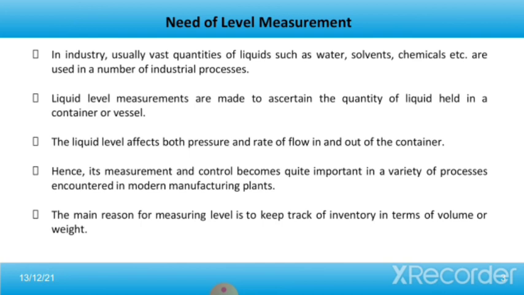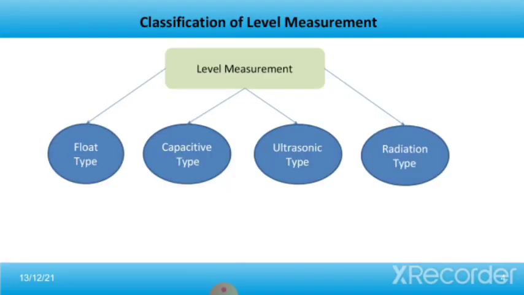The liquid level affects both pressure and rate of flow in and out of the container. Hence, its measurement and control becomes quite important in a variety of processes encountered in modern manufacturing plants. The main reason for measuring level is to keep track of inventory in terms of volume or weight.